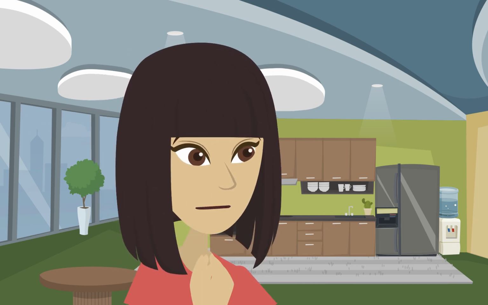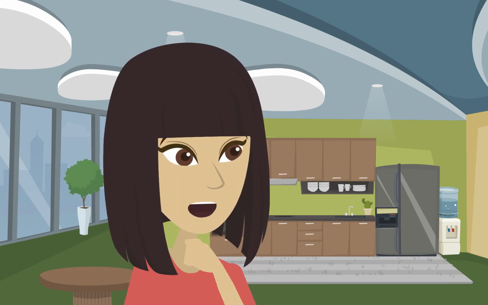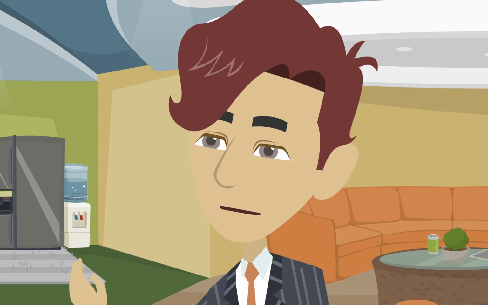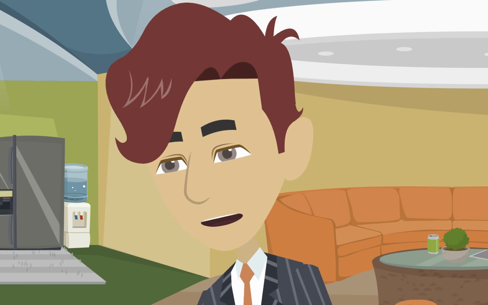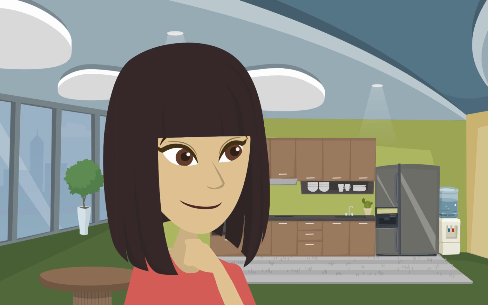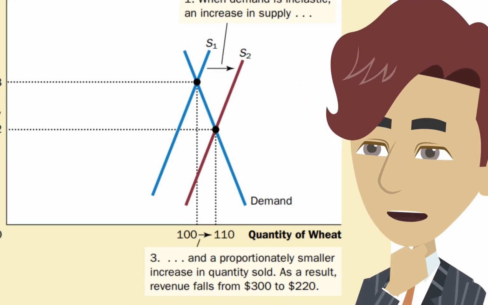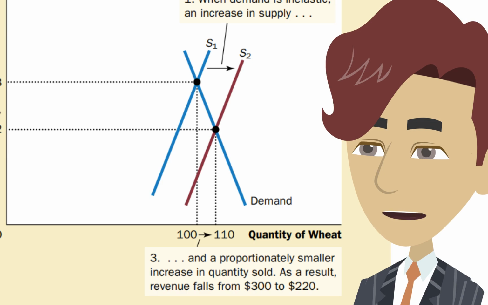Oh, I see. So, the total revenue for farmers could actually decrease? Yes. When the price drops and the demand for wheat is inelastic, total revenue can fall. For example, revenue dropped from $300 to $220 after the hybrid was introduced.